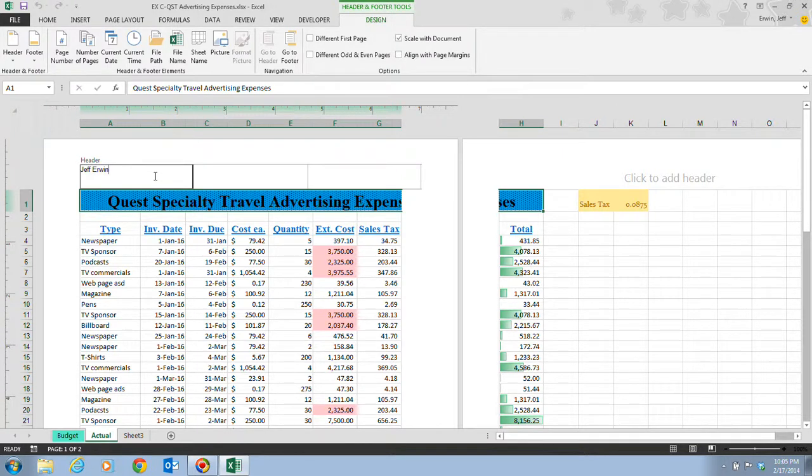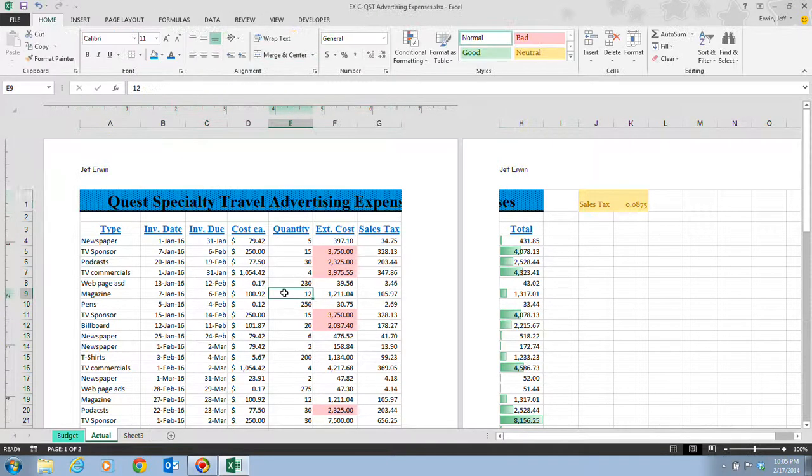And of course once we have that, it tells us to click anywhere in the worksheet to deselect the header. And of course now you notice that once you put the header in, it's going to go to multiple sheets.